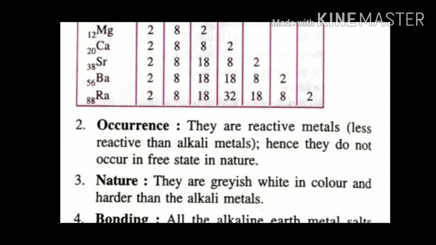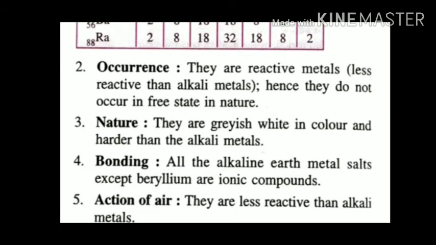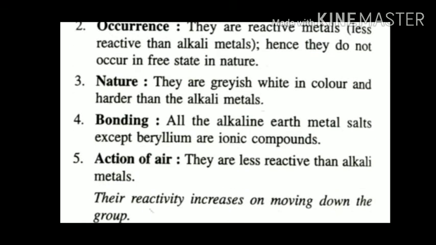Occurrence: they are reactive metals, however they are less reactive than alkali metals and hence do not occur in free state in nature. Though they are less reactive than alkali metals, they are still highly reactive, so they cannot exist freely in nature. They exist in combined form, as compounds. Nature: they are grayish white in color and harder than alkali metals. The hardness of these metals is more than alkali metals. Bonding: all the alkaline earth metal salts except beryllium are ionic compounds.